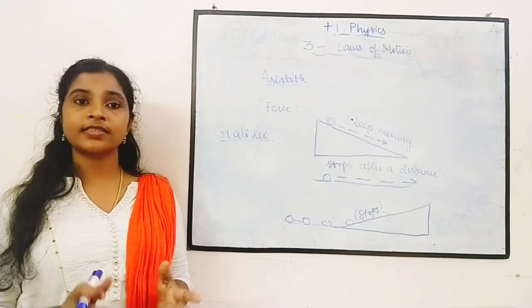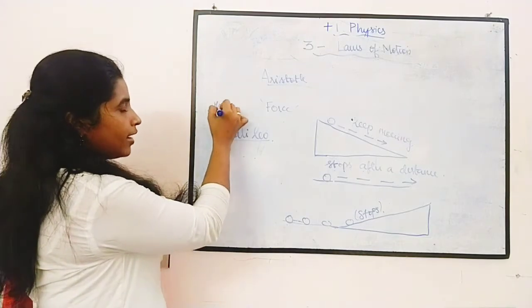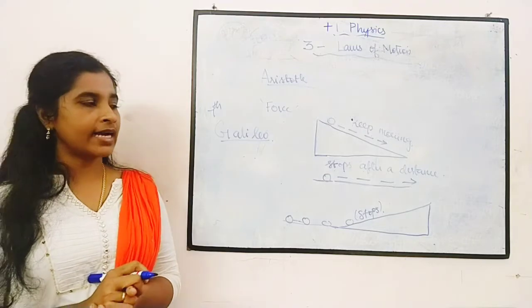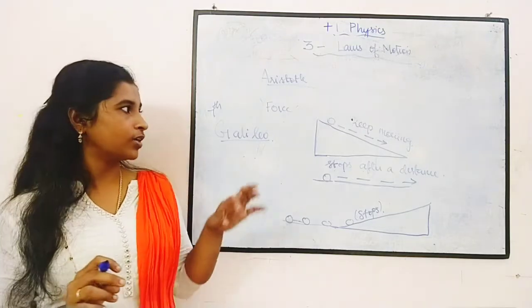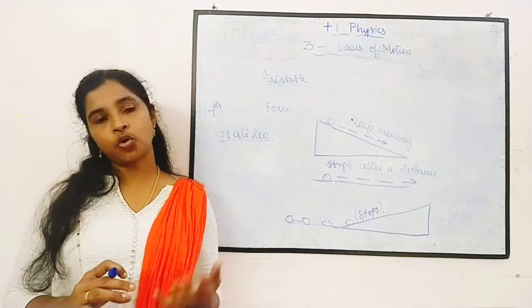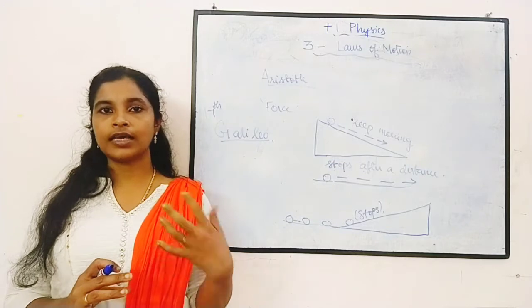After that, the main studies were started by Galileo after the 17th century. Okay, after 17th century, Galileo started studying. So he was not satisfied. He was thinking about the motion in a different way. Okay, he conducted so many experiments, and based upon the result, he was giving some laws.